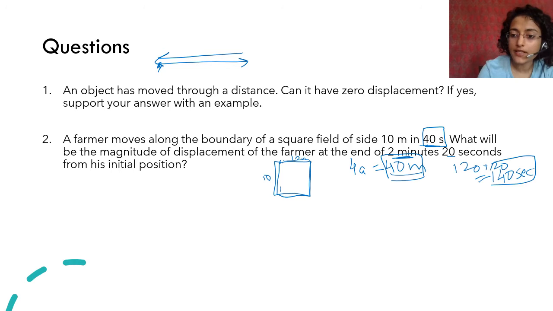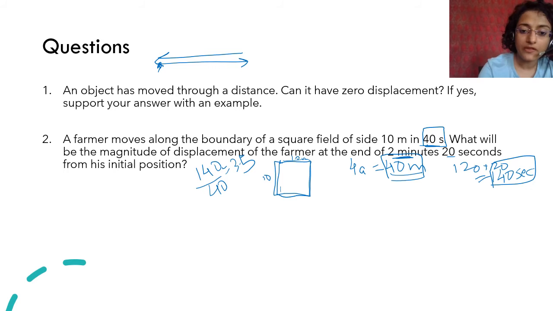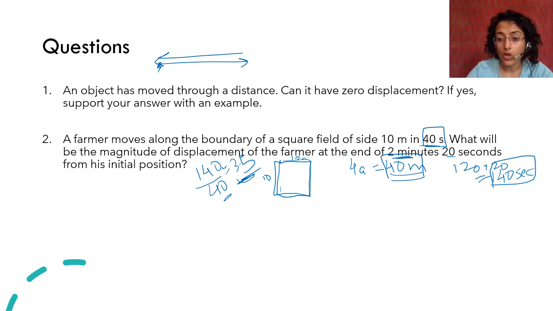In 140 seconds, how much will he do? We will use a fraction, right? 140 upon 40, this is 3.5, because 40 is one round. How many rounds in 140? You will get 3.5 rounds. He made 3.5 rounds in 2 minutes 20 seconds.